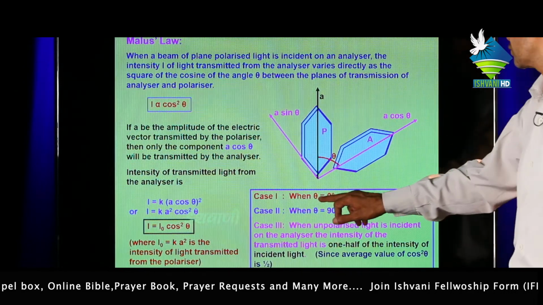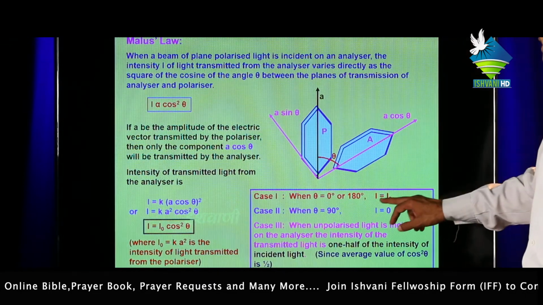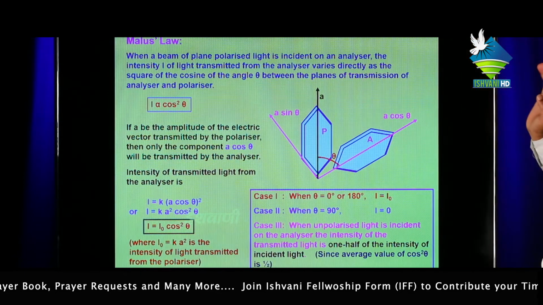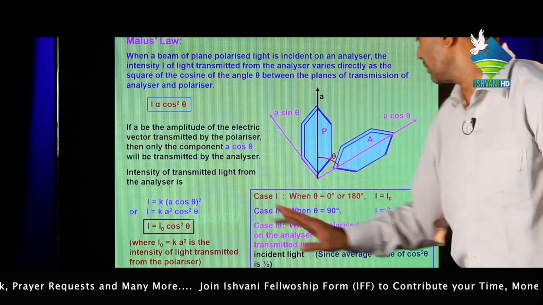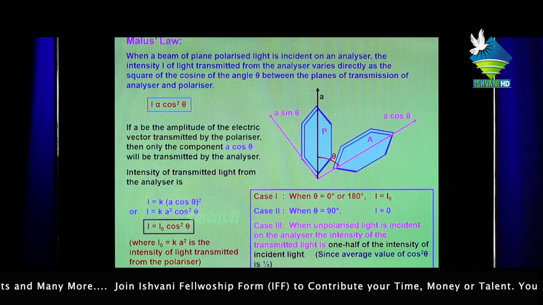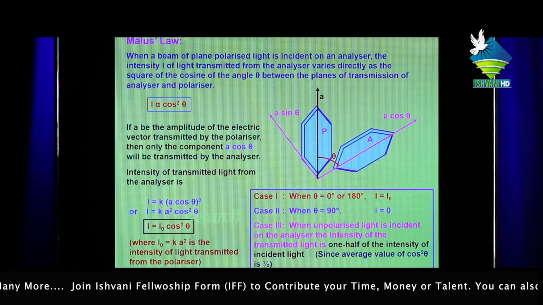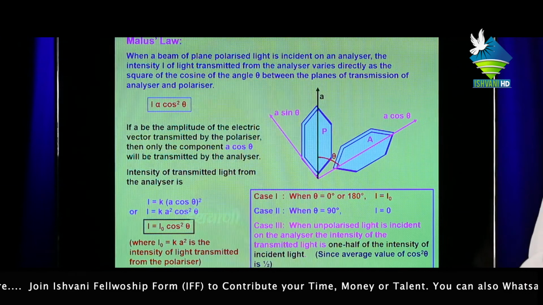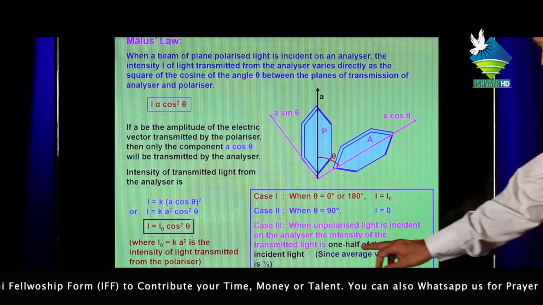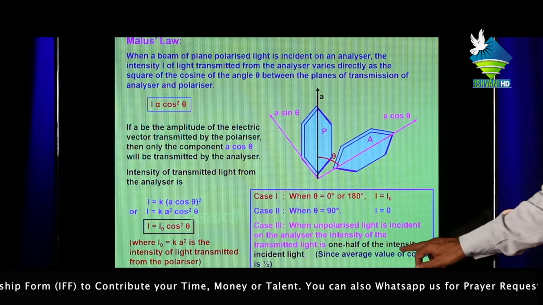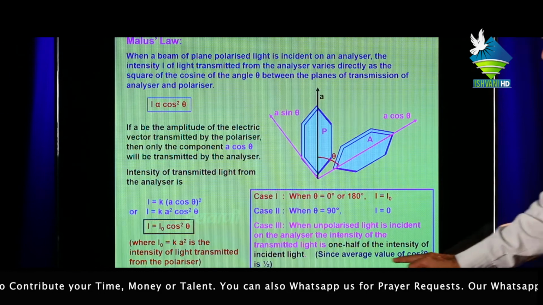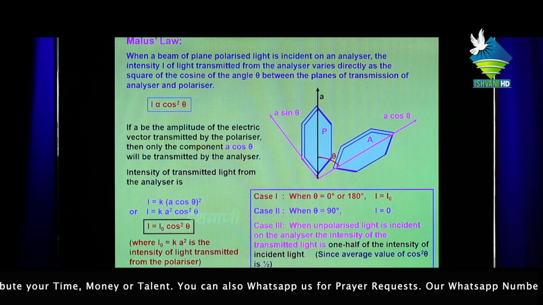If theta equal to 0 or 180, then cos theta is 1 or minus 1, so cos square theta is 1 and I equal to I0. And if theta equal to 90, then I equal to 0. Case third: when unpolarized light is incident on the analyzer, the intensity of transmitted light is 1/2 of the intensity of incident light, since the average value of cos square theta is half.